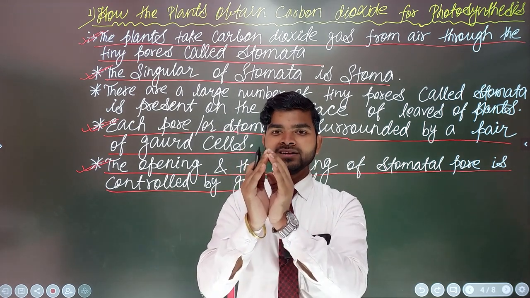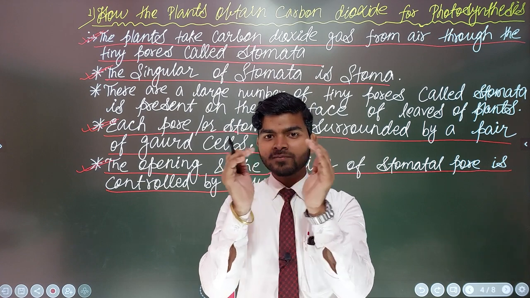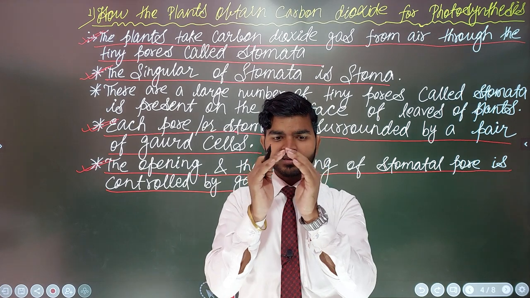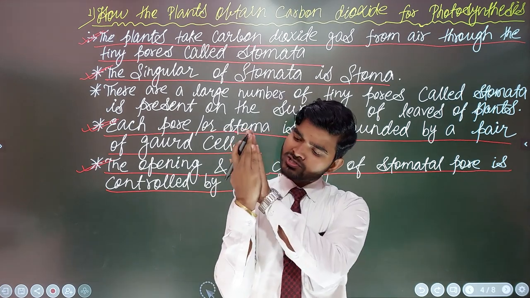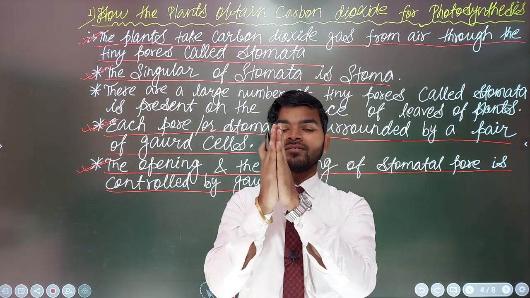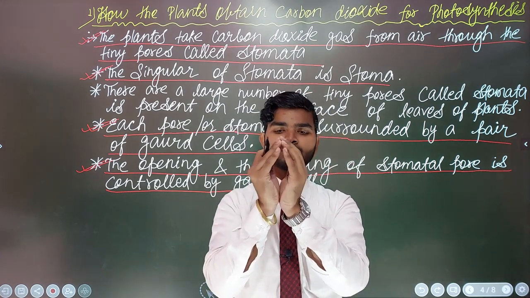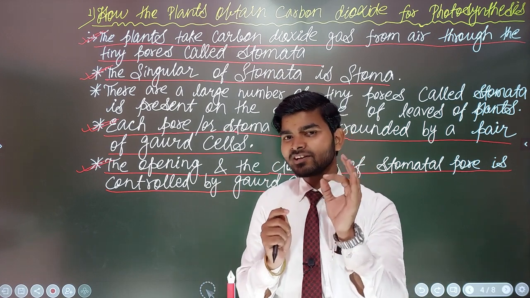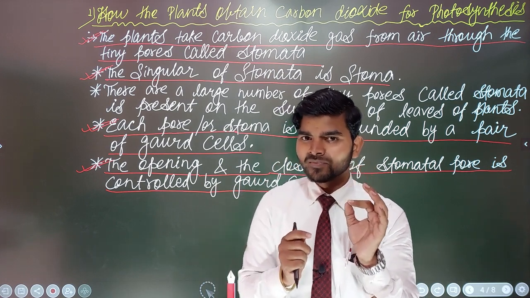So who opens this gate? This gate will be opened by the guard cells. When the guard cells become straight, the stomatal pores will be closed, but when the guard cells are curved, the pores open. You must keep this in mind.